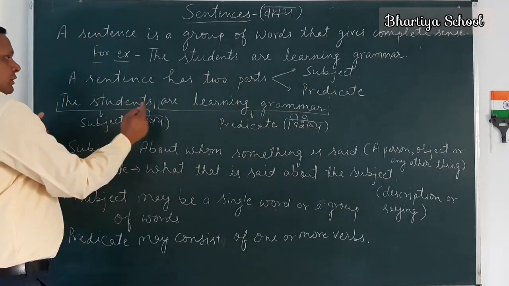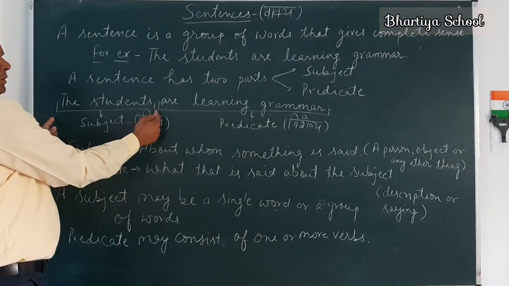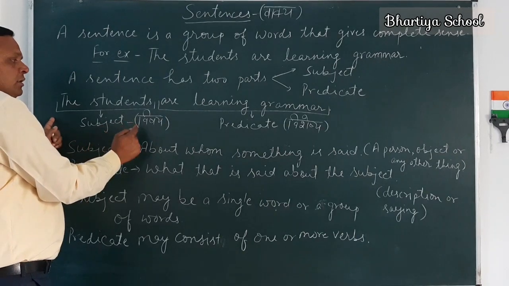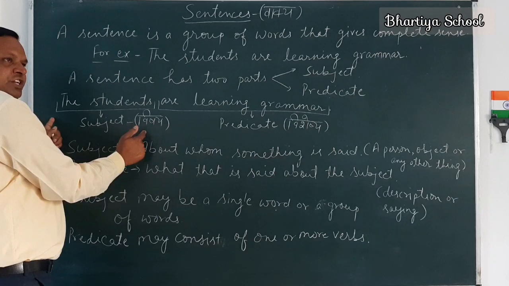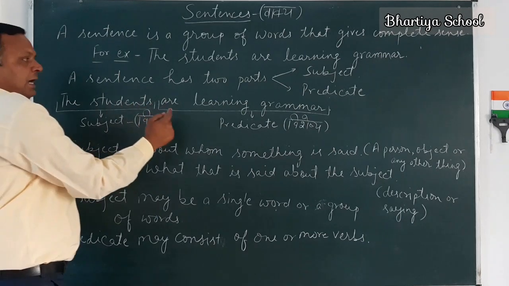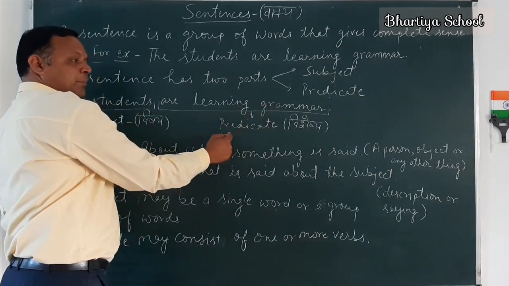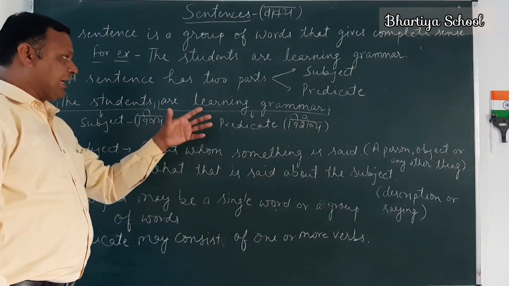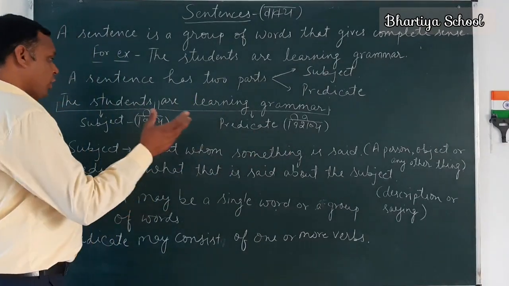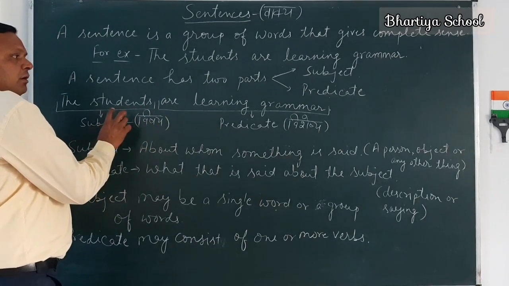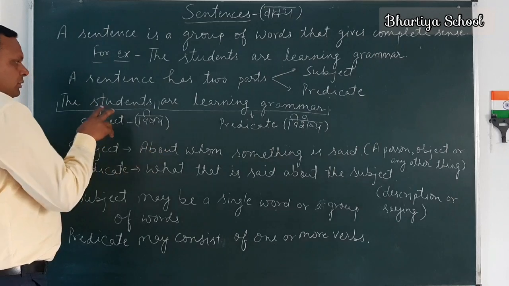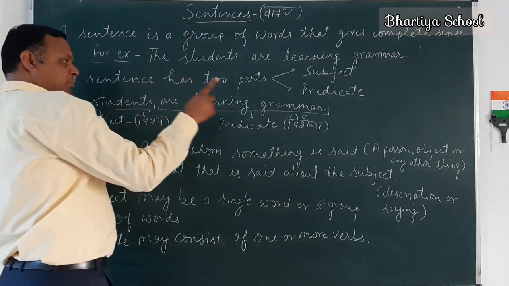So here the students is the subject. Subject in Hindi we call vishay. And are learning grammar is the predicate, visheshan. So what is a subject and what is a predicate? There are two parts of a sentence. The one is subject and the other one is predicate.